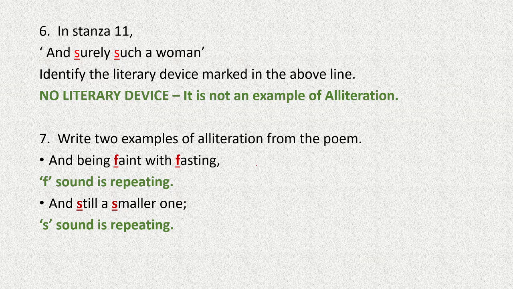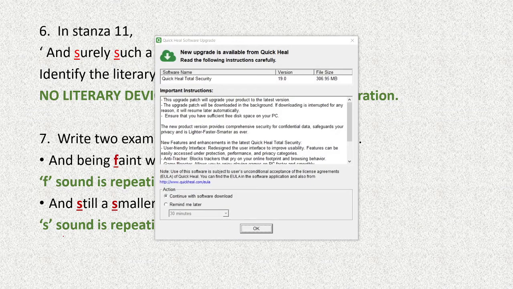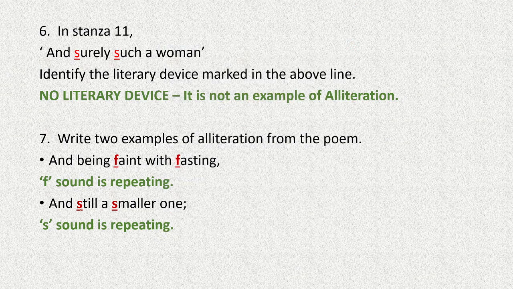Now two examples of alliteration from the poem. And being faint with fasting. Here the first sound is repeating. You can see this S and this S. And still smaller, sir, sir. So this is again alliteration. The S sound is repeating.